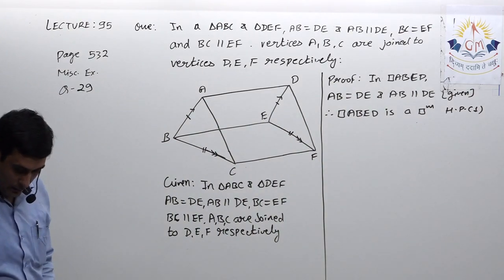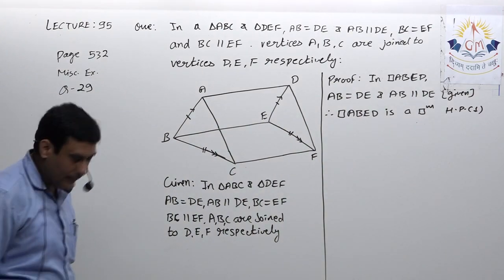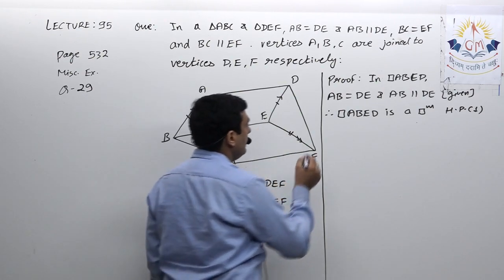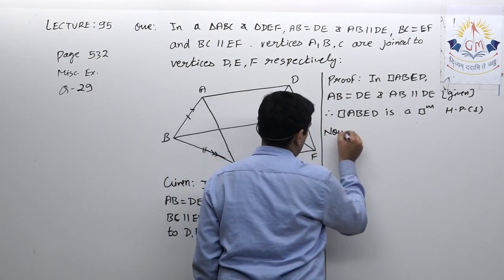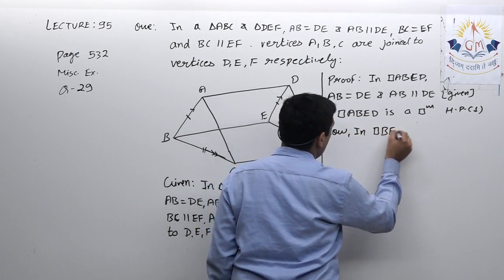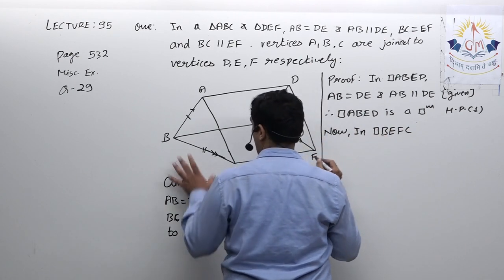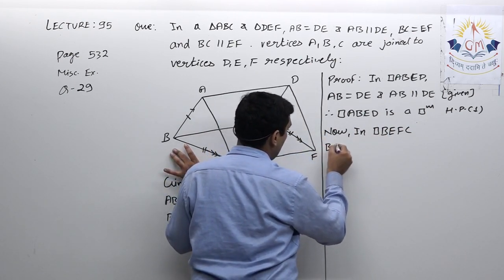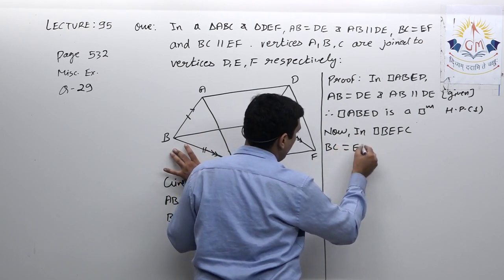Now second, you have to prove BEFC is a parallelogram. Again with the same thing. Now, in quadrilateral BEFC, it is given BC parallel EF and BC equal to EF.